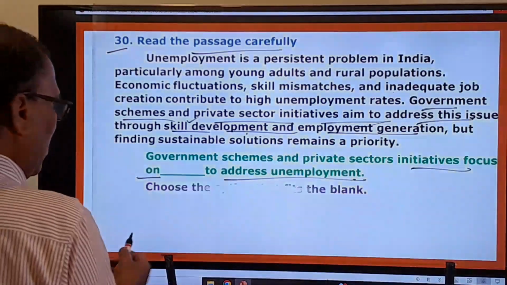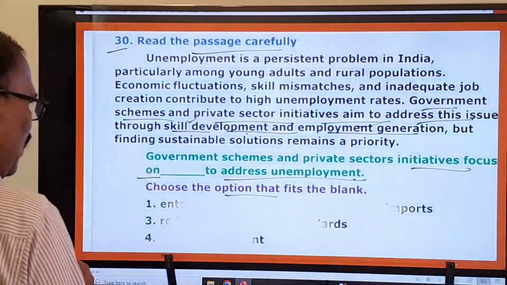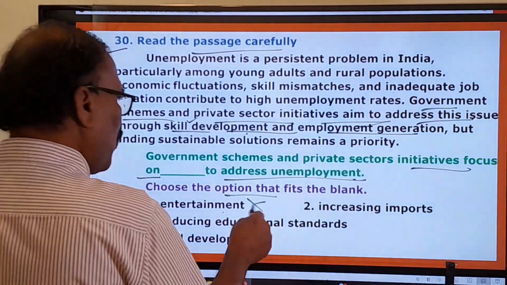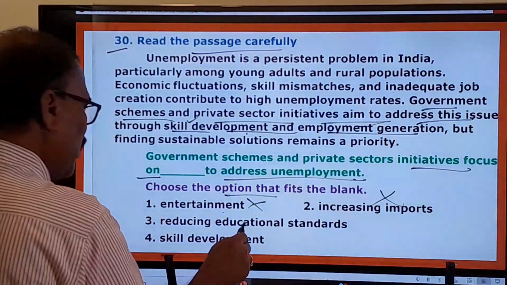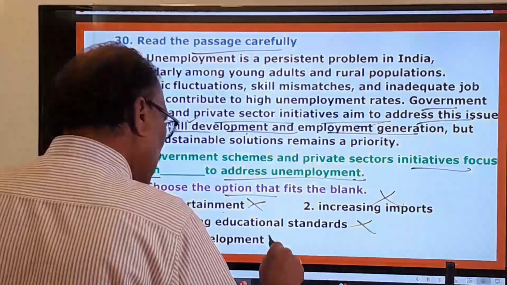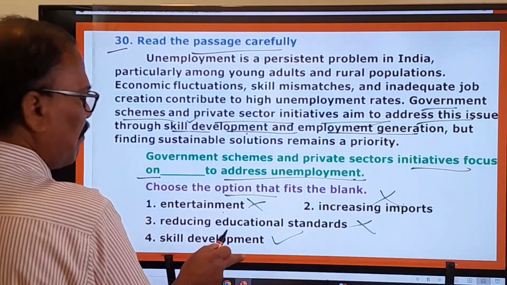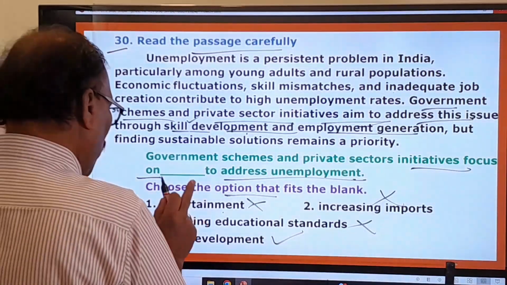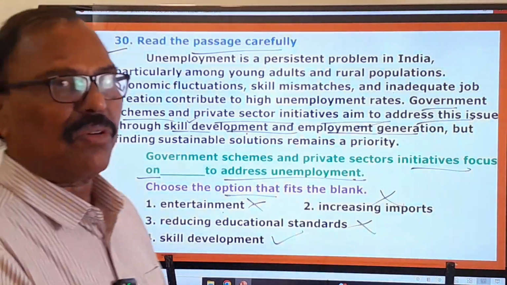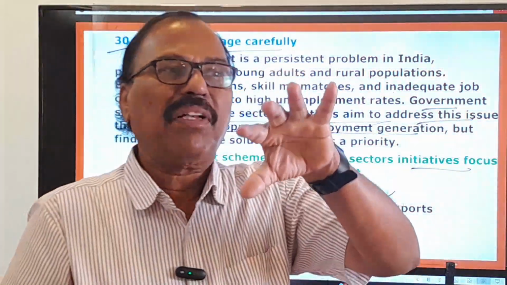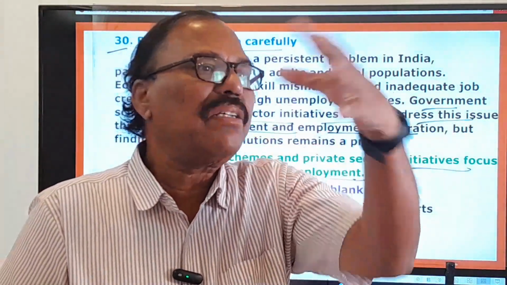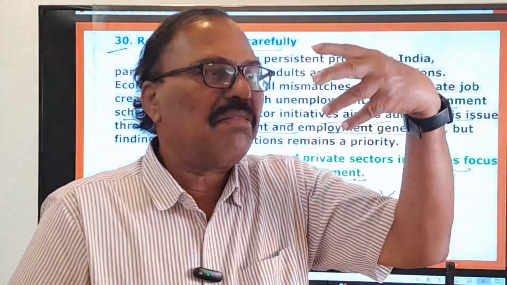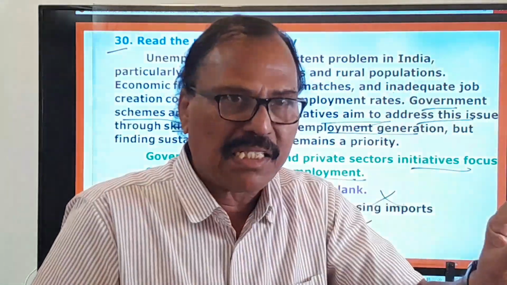Choose the option that fits the blank. Entertainment, no. Increasing imports, no. Reducing educational standards, no. Skill development is one of them given here. Therefore the first one, second one, and third one are wrong. Only skill development is very important. The government will give some training to the youngsters in various skills.